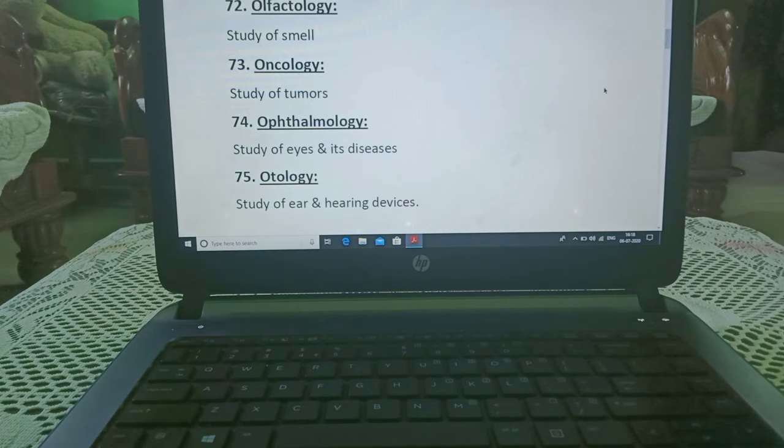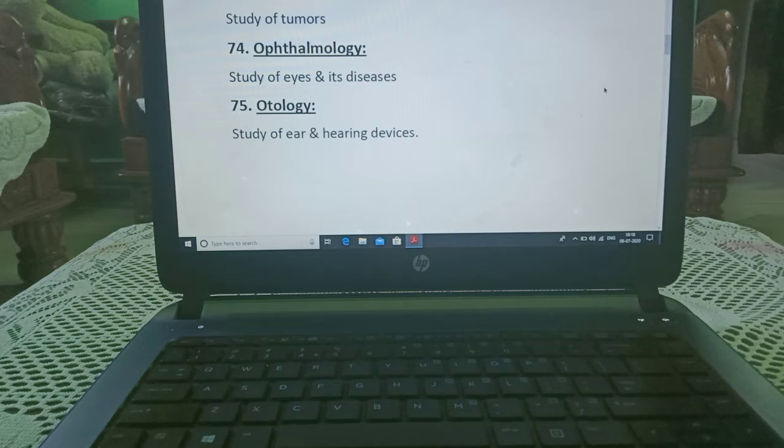Ophthalmology, study of eyes and its diseases. This person is known as an ophthalmologist. It is again a 5 years course. Otology, study of ear and hearing devices. This person is known as an otologist, 5 years course.